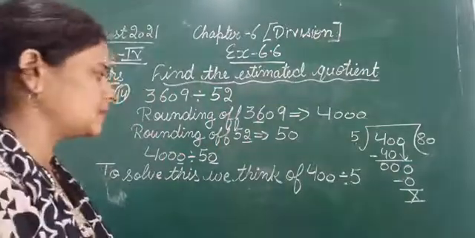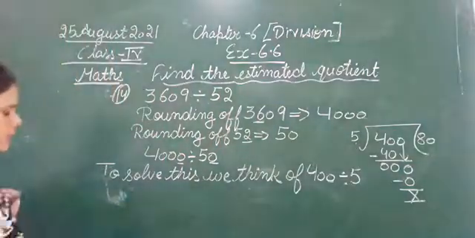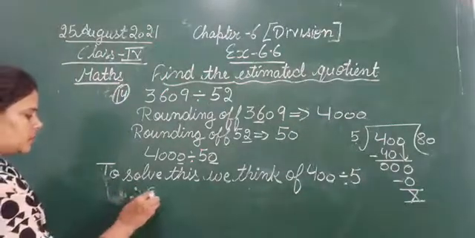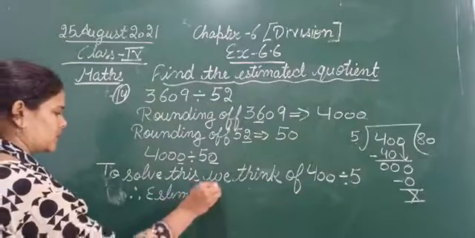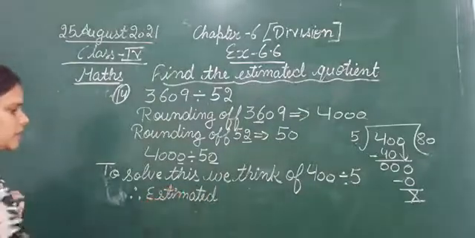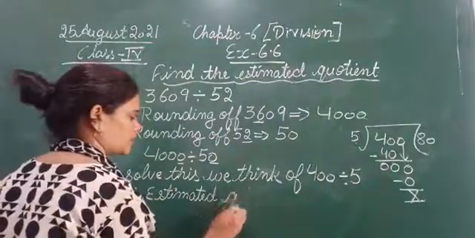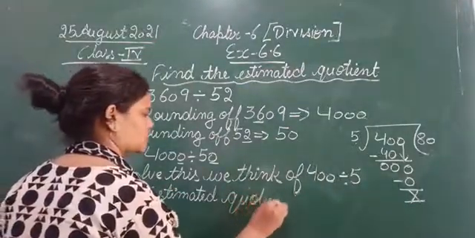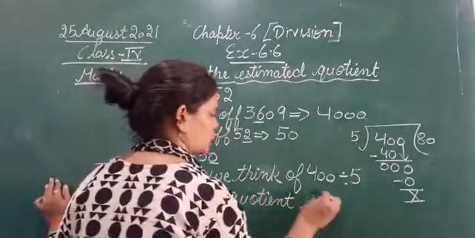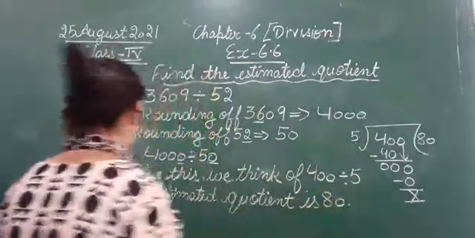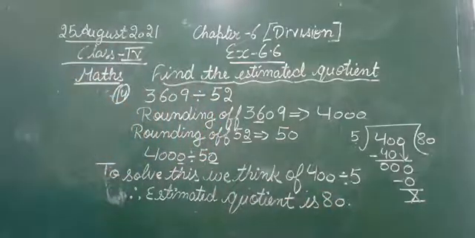Therefore, the estimated quotient is 80. So how much did our estimated quotient come out to be? That is 80. This is the solution of question number 14.